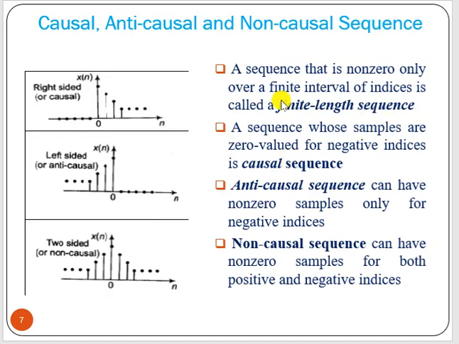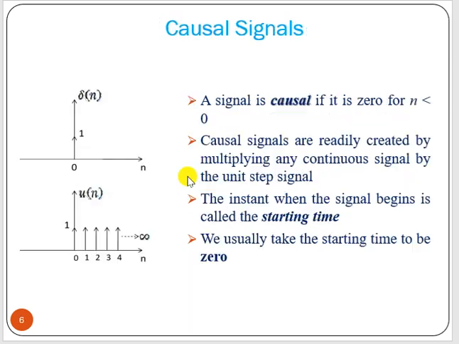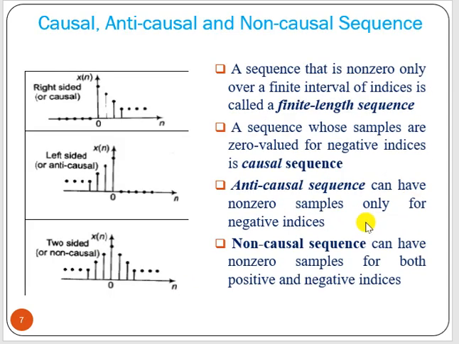Now let us take a sequence that is non-zero only over a finite interval of indices. Indices means value of n. Here n is actually not time, n is the number of the sample. 0 is the first sample, second sample, third, fourth, like that. It is not basically time. Time is discretized, so we cannot say that is time. Now a sequence that is non-zero only over a finite interval of indices, that means values of n, is called a finite length sequence.